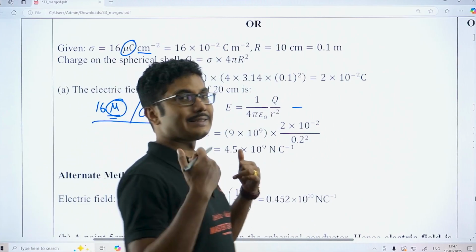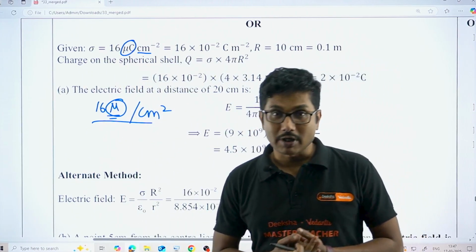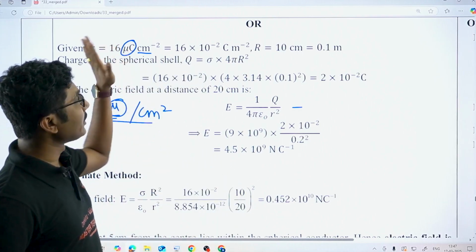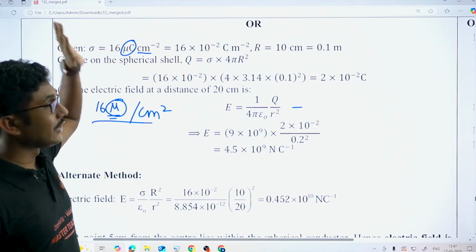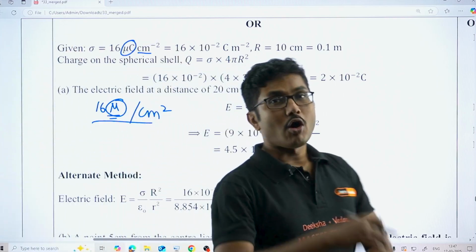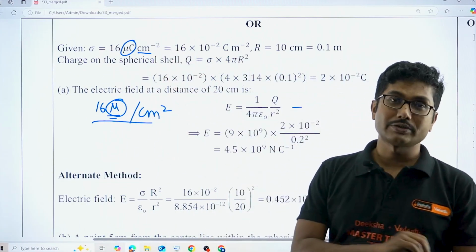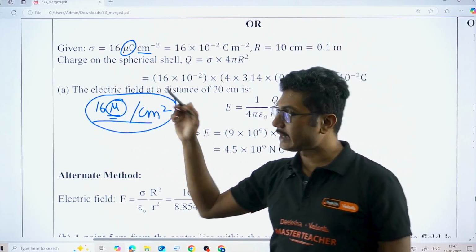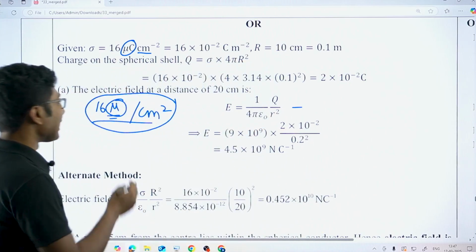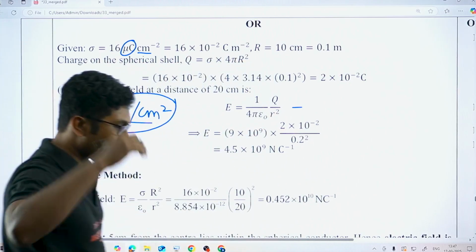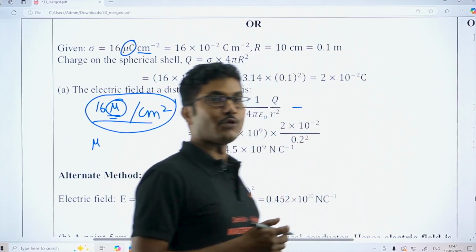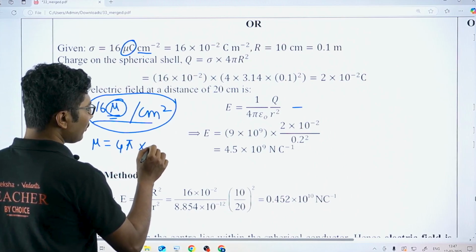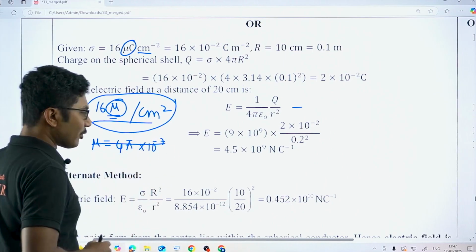But in this case there will be no bonus marks, there will be no grace marks. You have to attempt the question. If you have attempted the question, if you have understood any unit, it does not matter whether you have used microcoulomb per meter square or microcoulomb per centimeter square. Some students, most of the students I have spoken to, said we have solved it like this, and some even said that mu must be from the magnetism chapter, and they used the value 4 pi into 10 to the power of -7. So that is completely wrong. Okay, this is completely wrong. This is not what is expected.